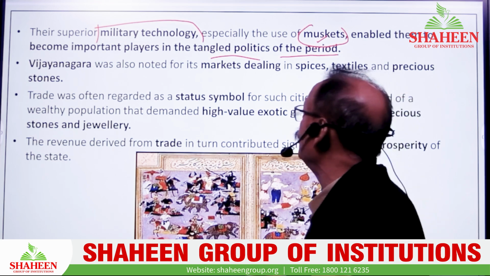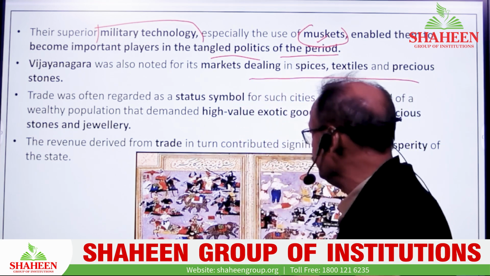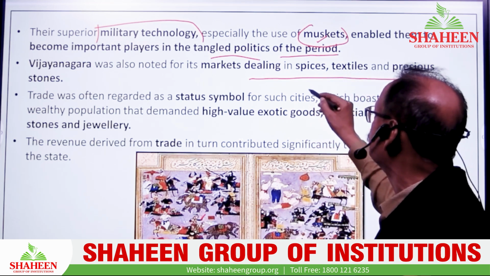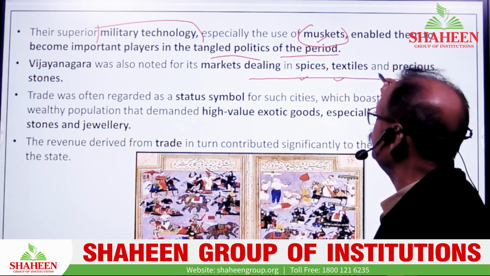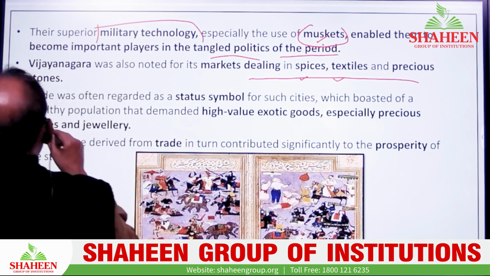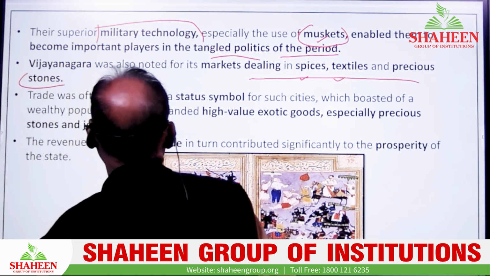Vijayanagara was also noted for market dealings in spices, textiles and precious stones. In this image we have shown that they were also involved in spice and textile production, and precious stones were also a major part of the trading activity of the Vijayanagara Empire. Trade was often regarded as a status symbol.